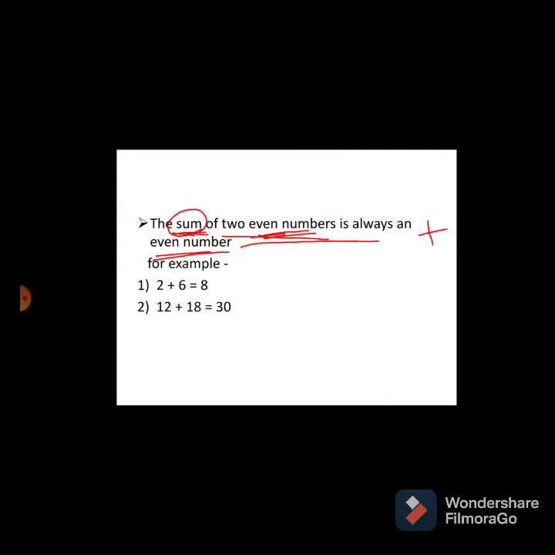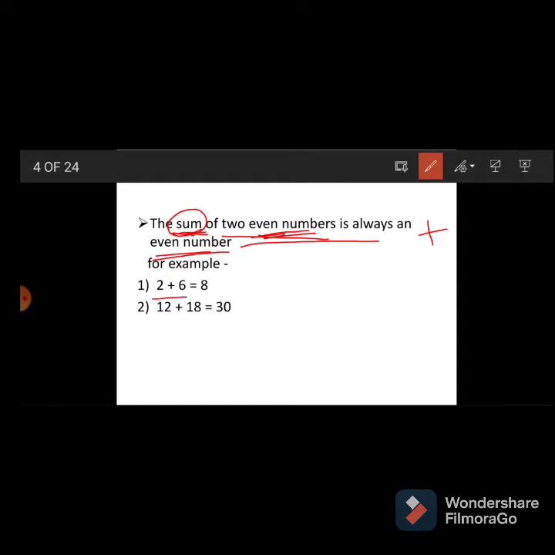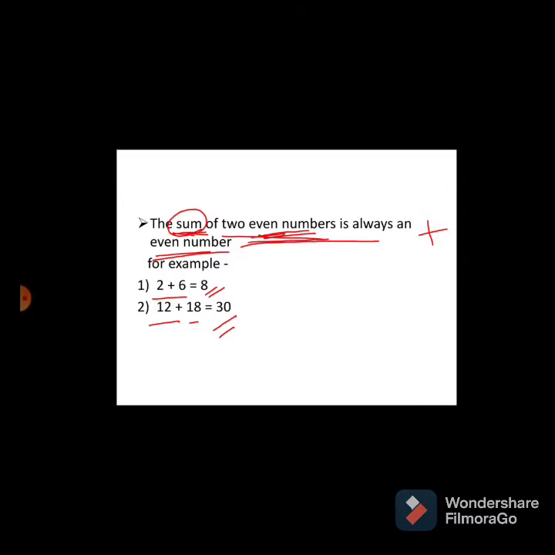First example: 2 plus 6 is equal to 8. Here 2 and 6 are even numbers and the sum, 8, is also an even number. In the second example, 12 and 18 are also even numbers and the sum is 30. 30 is also an even number, so the sum of two even numbers is always an even number.